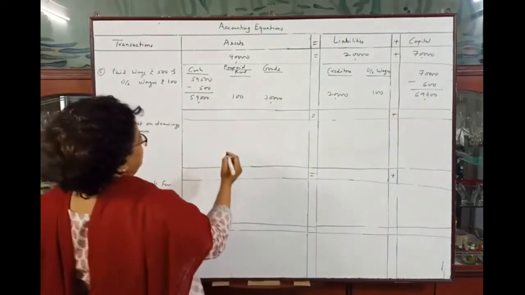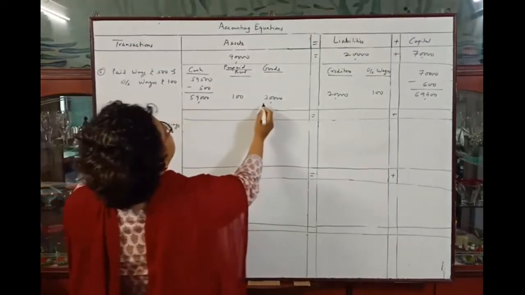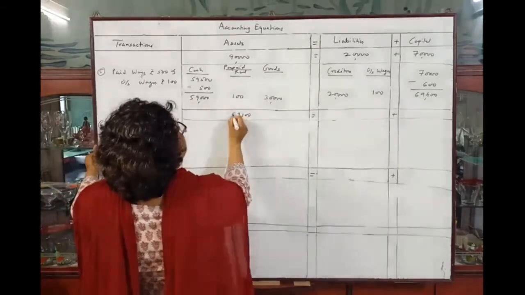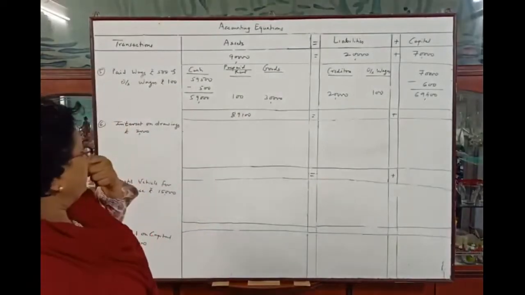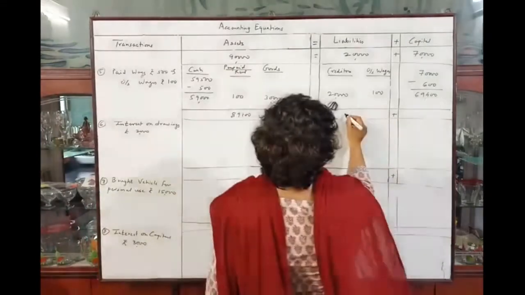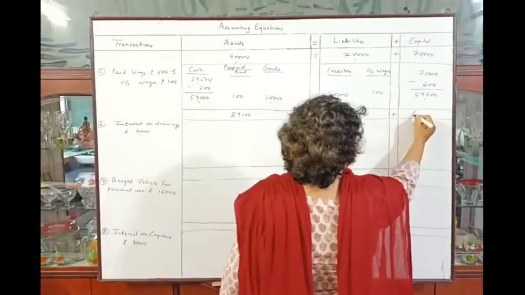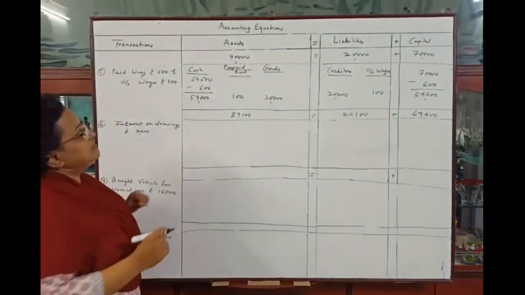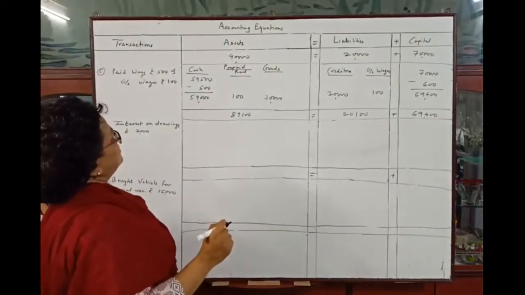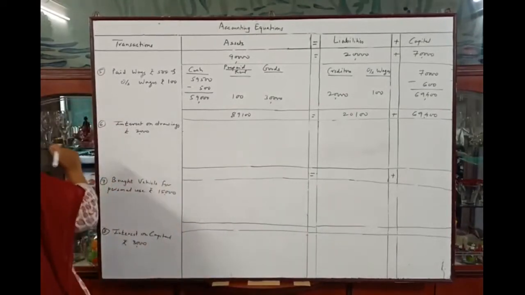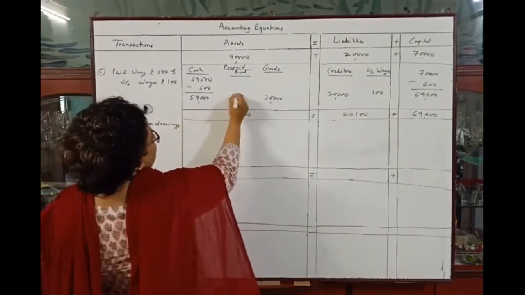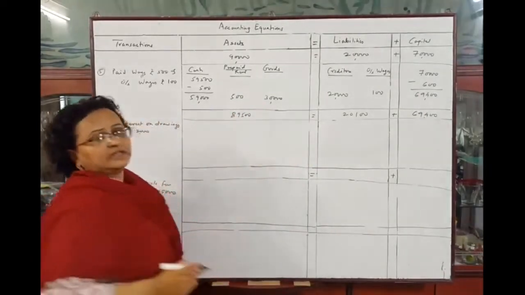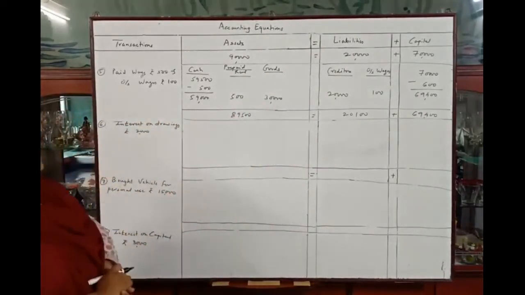Okay, so let's make the total 89,100. Here 20,100 plus 69,400, that is 89,500. Prepaid rent is 500, sorry, prepaid rent is 500, so it should be 500, so its total is equal to 89,500.